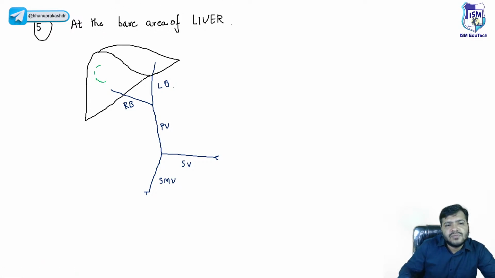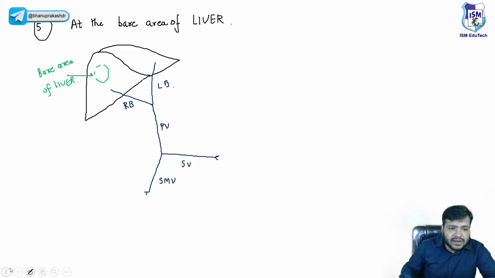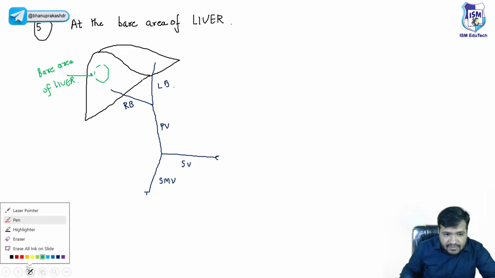So let us assume that this is the bare area of the liver. Now, beta, the bare area of the liver. Aditya, yes, you have set the correct point. It is the attachment site for the diaphragm.